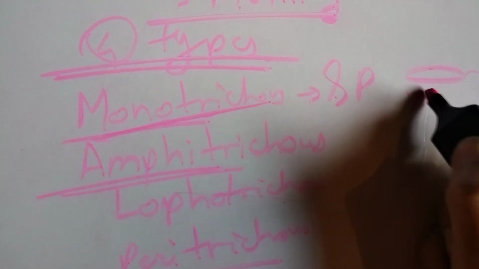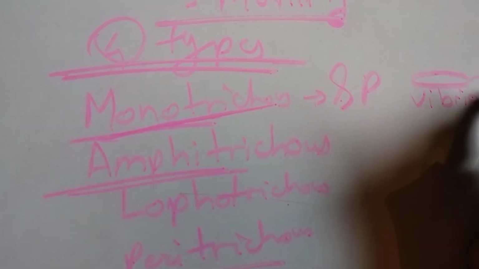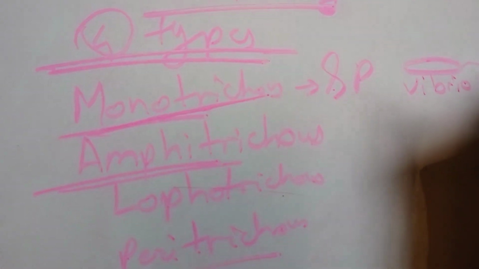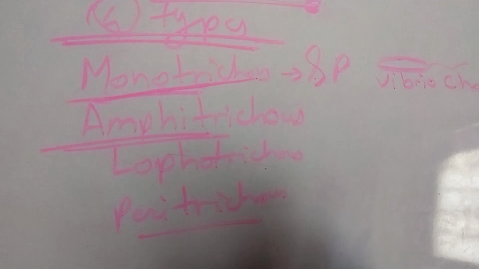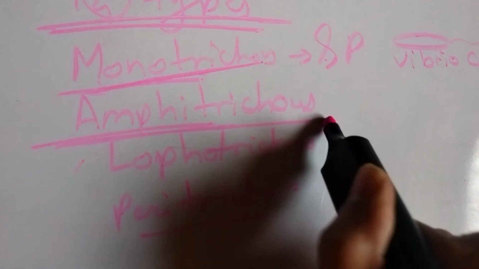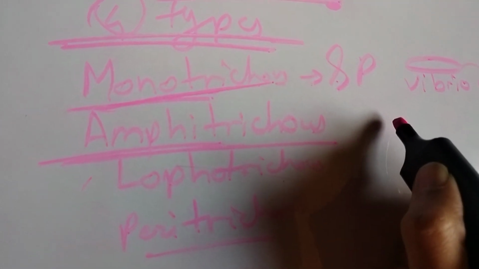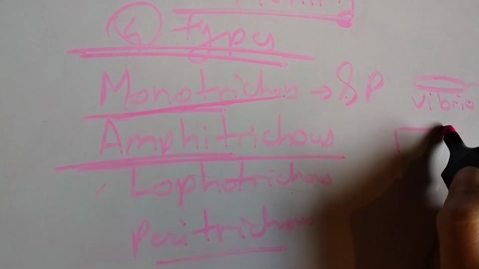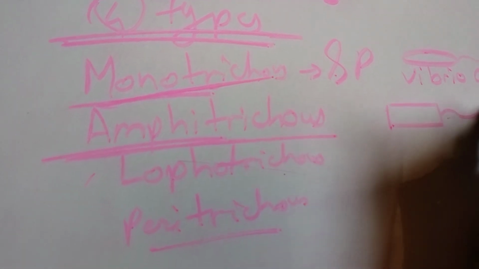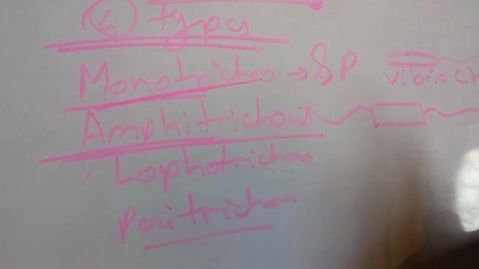The Vibrio cholerae is the perfect example of the monotrichous bacteria. Then amphitrichous flagella, amphi means flagella at both ends. Here also and here also flagella present.